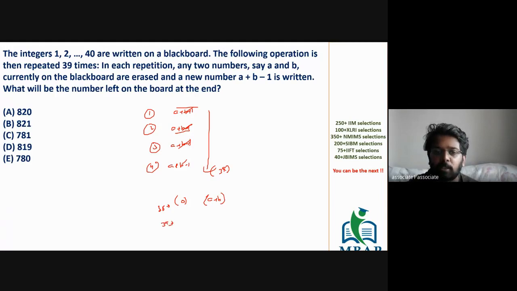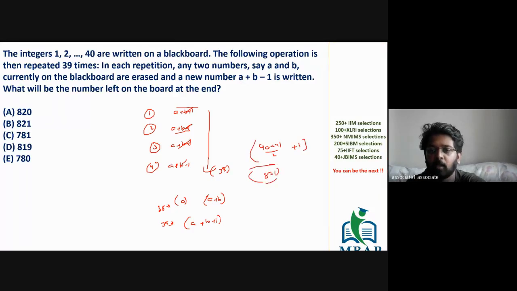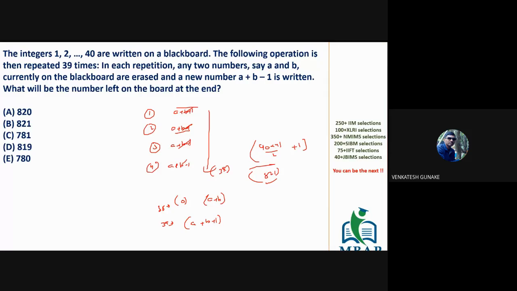At the 39th step, what is happening? It's a plus b plus 1 which is happening. So this time it's going to be 40 into 41 divided by 2 as what we did. But yes, you will add only 1 in the end. So the final value will become 821, which is the logic given by Bhushan. All of you got to know this. Venkatesh, had it been a plus b minus 1 first and a plus b plus 1 second, the 39th value will be negative. Yes, sir.